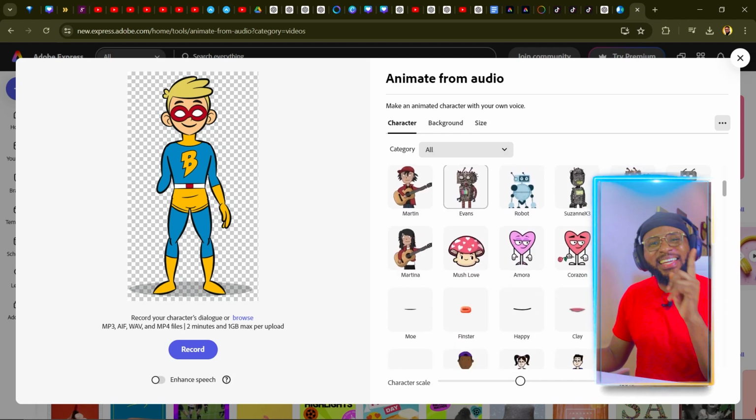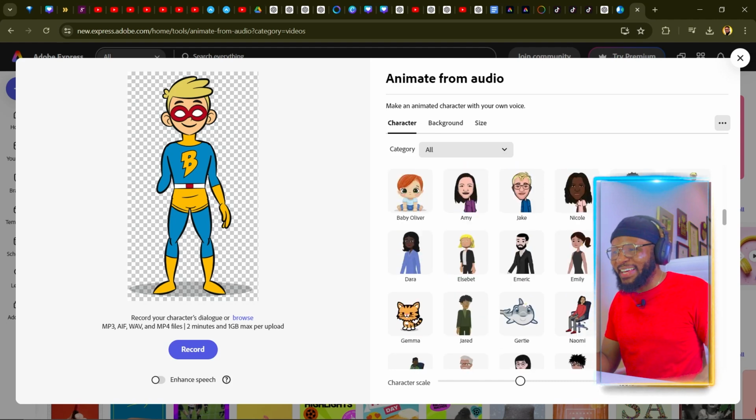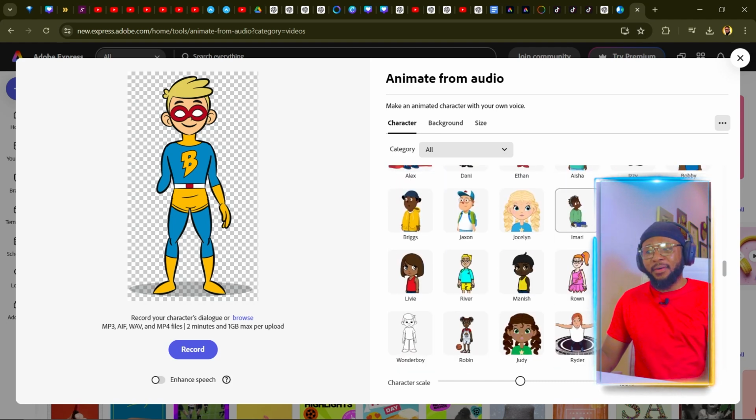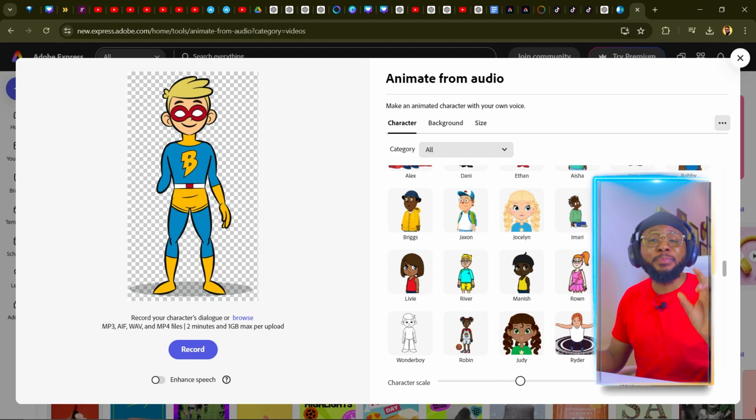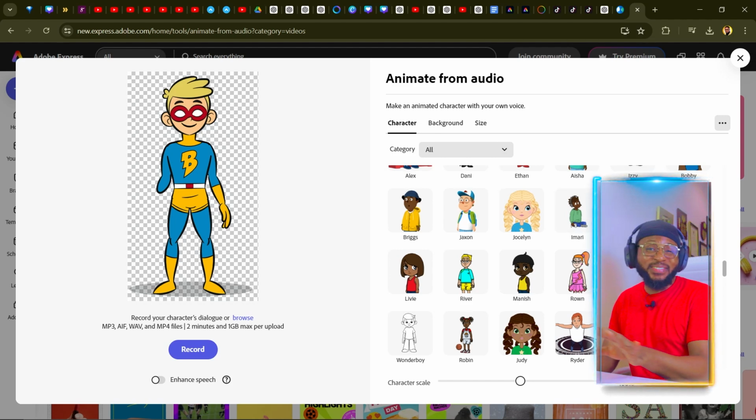But what we want is the Stickman, right? The sticky man. So we're going to just go ahead and scroll down and find our little character. As you can see, all these characters here are 100% free and 100% monetizable. So there's a lot of things you can do with this.